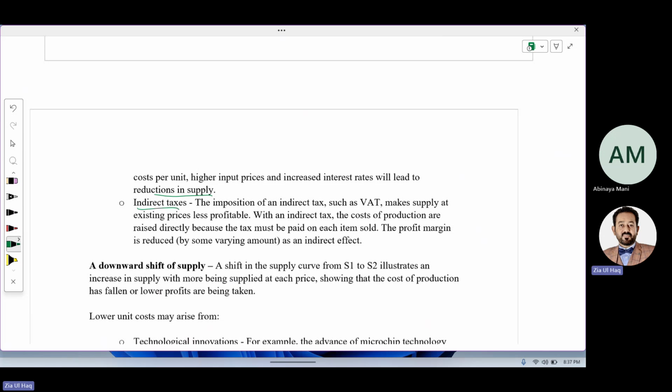If taxes increase, will you supply more or less? Less, because profit is less. So the imposition of indirect tax such as VAT makes supply at existing price less profitable. With the indirect tax, the cost of production is raised directly because tax must be paid on each item sold. The profit margin is reduced as an indirect effect. Downward.